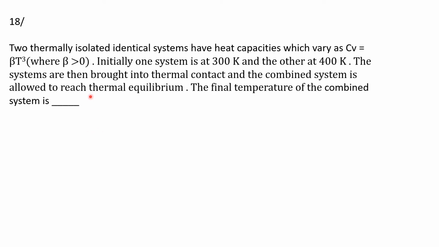And here is the next question of this session. Two thermally isolated identical systems have heat capacities which vary as Cv is equal to beta T cubed, where beta is greater than 0. Initially, one system is at 300 Kelvin and the other at 400 Kelvin. The systems are then brought into thermal contact and the combined system is allowed to reach thermal equilibrium. The final temperature of the combined system is.